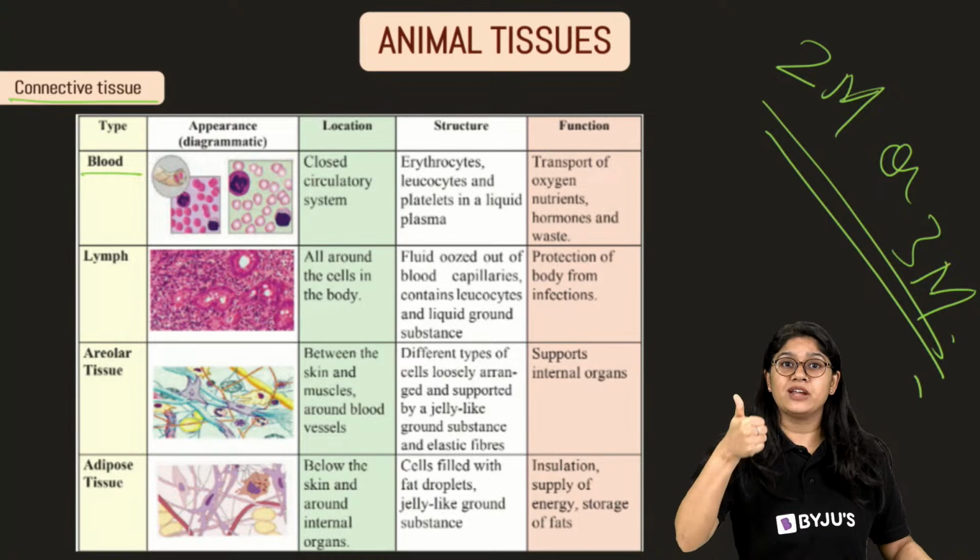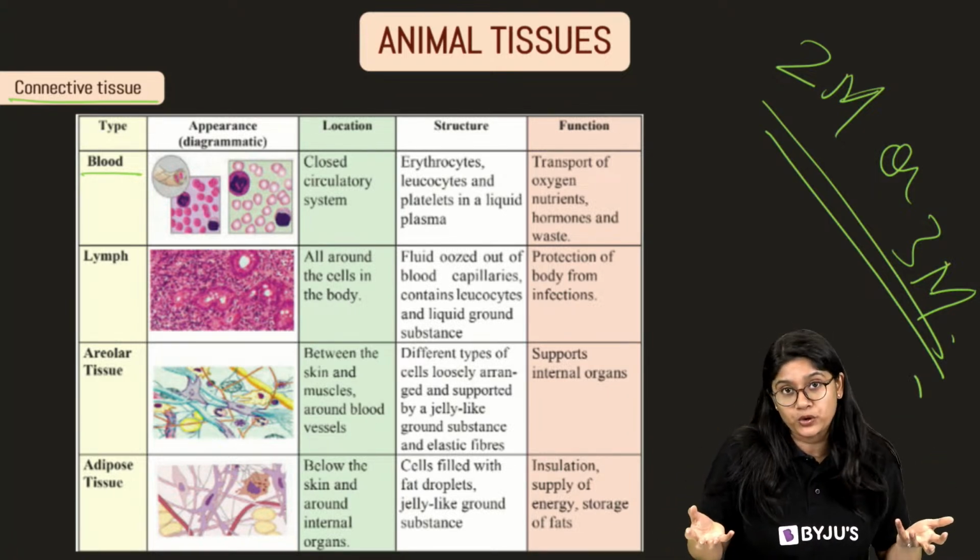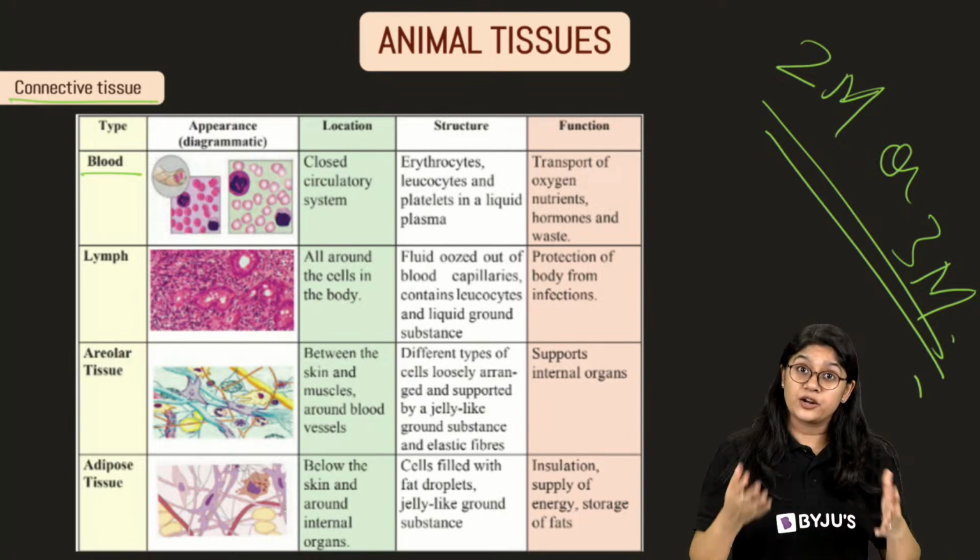Then we have WBCs that play a very important role in providing the defense mechanism for the body. Right? Then we have RBCs.